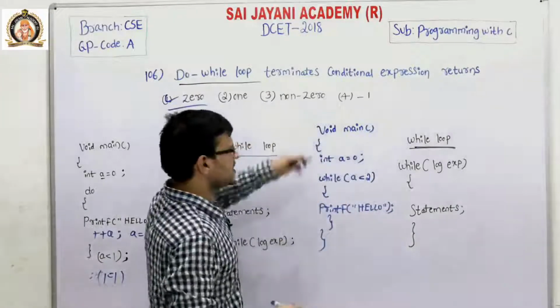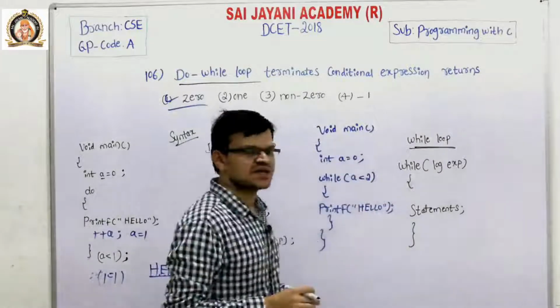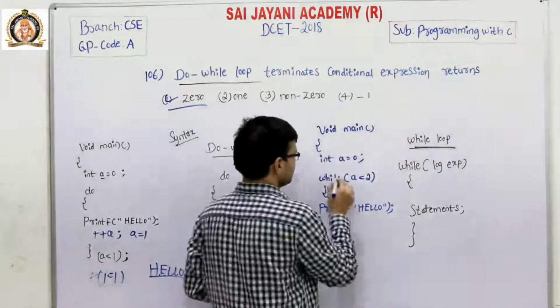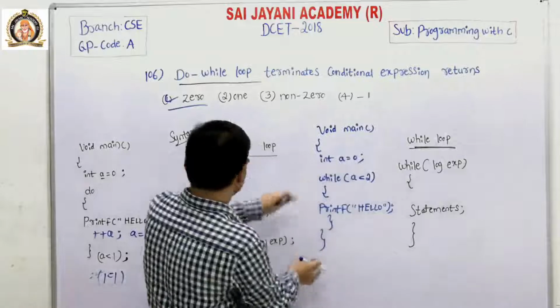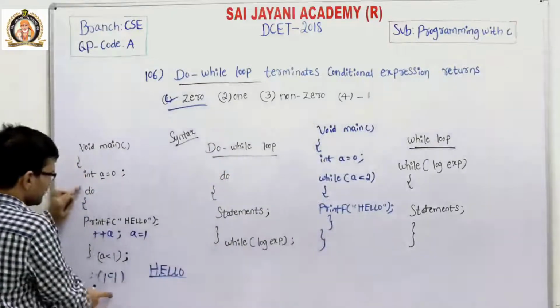We already know that program execution always starts from the main function. Here we are using a while loop, but here we used a do while loop.